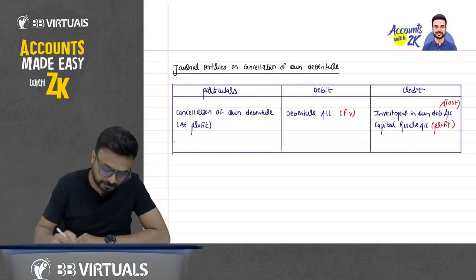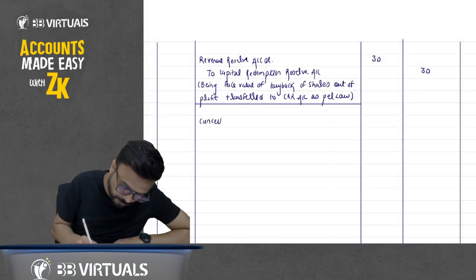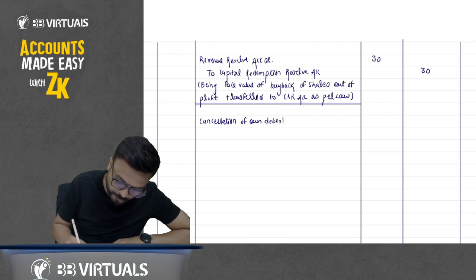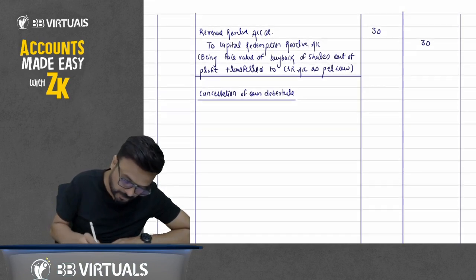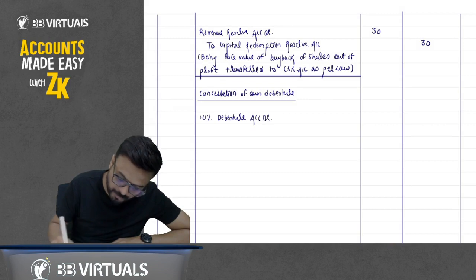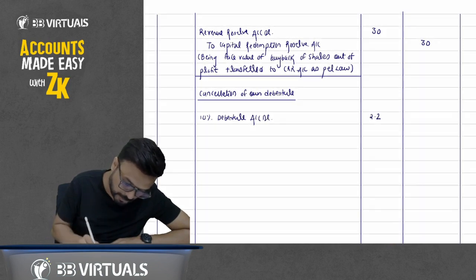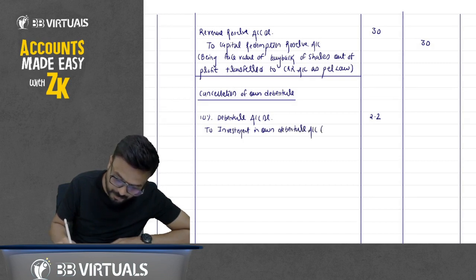So write down here, give the heading cancellation of own debenture. Decrease in liability. So 10% debenture account debit. Face value is how much? 2.2 lakhs. To investment in own debenture account, which is written on investment.